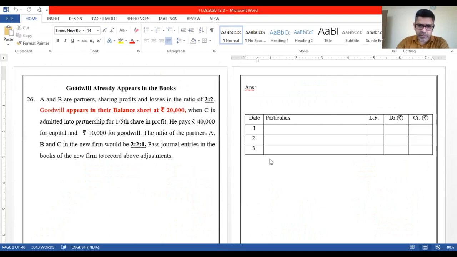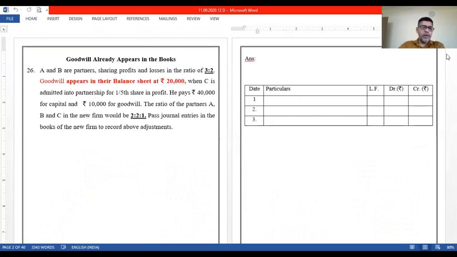These are really very important sums to be discussed today. Okay, so let us start with this one. A and B are partners sharing profits and losses in the ratio of 3:2. Goodwill appears in their balance sheet at rupees 20,000. Now this is something new for us, new in this chapter. The same thing we had done in the previous chapter also.